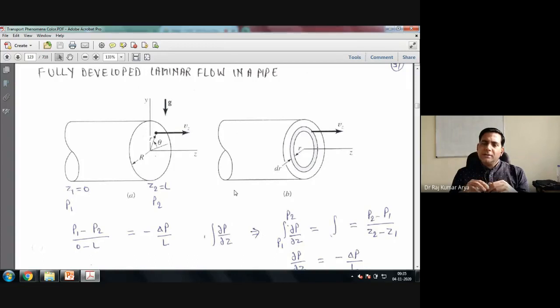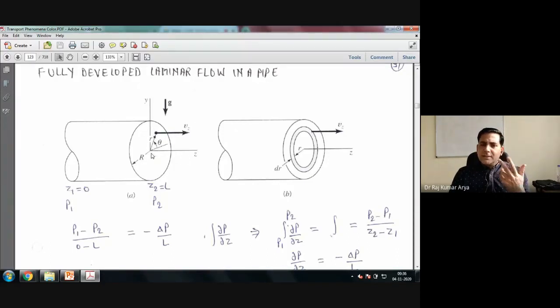So in that case, you have all flow in pipes. So I just want to say how we can apply those momentum equations in the case of a pipe. Here you see a pipe which has length L. Along the axis of the pipe, you have taken a z coordinate, or you can take x or y, because you have one rectilinear coordinate along the axis of the pipe.